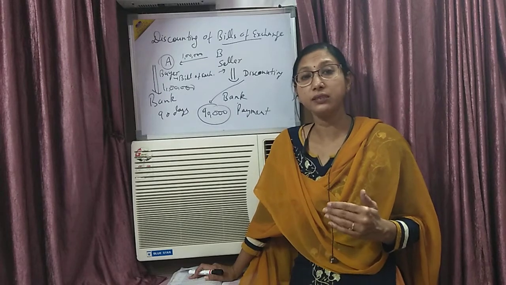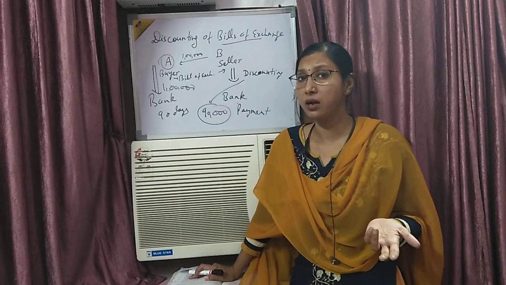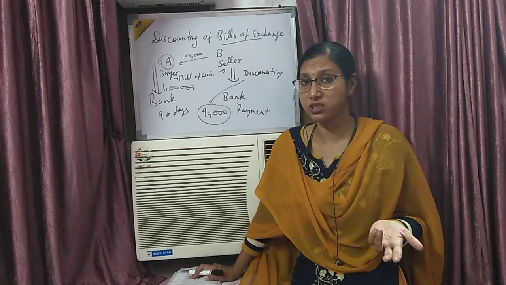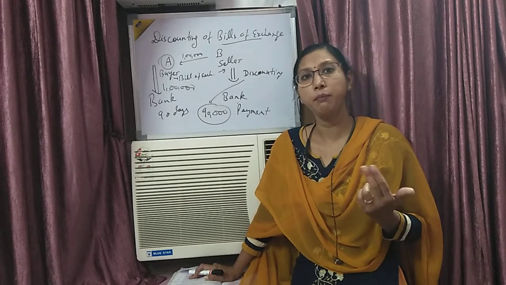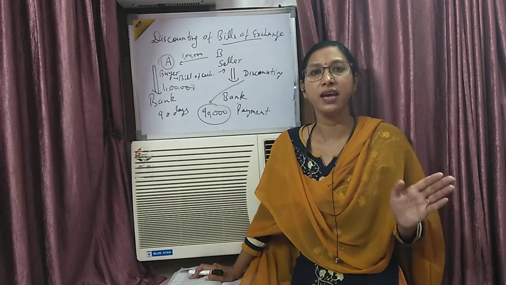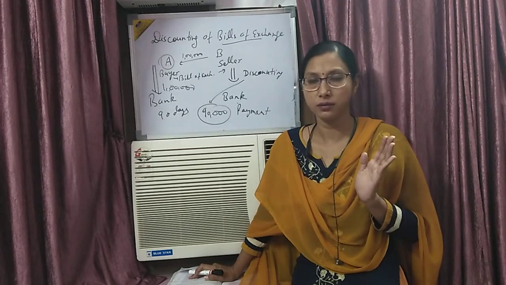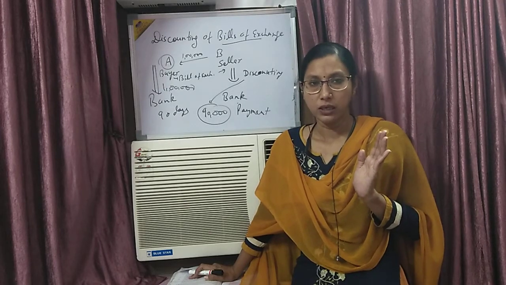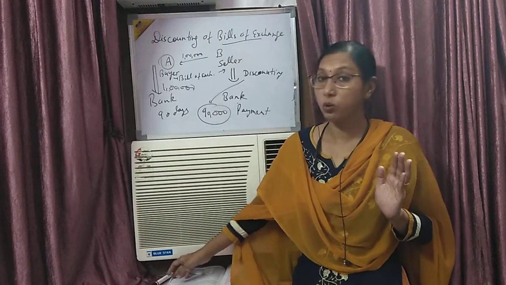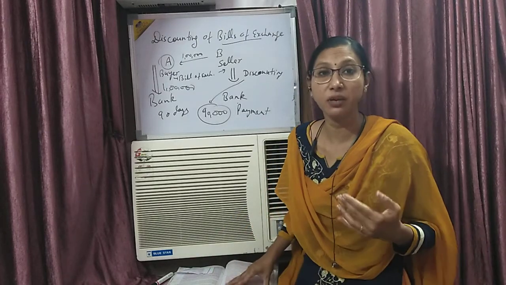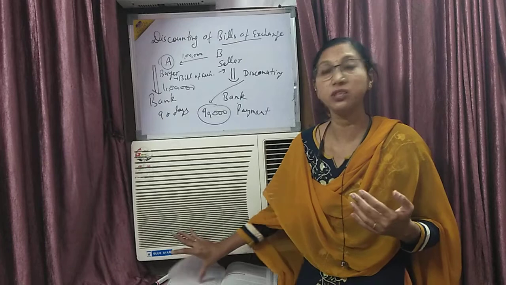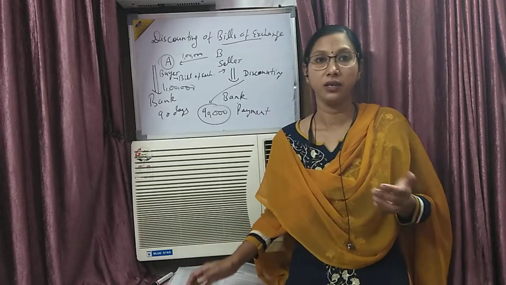Suppose a person is not able to pay the loan amount after the time period, then the bank can sell off his securities and cover its amount. So the bank gives amount on collateral securities which can easily be sold out in the market. Clear?